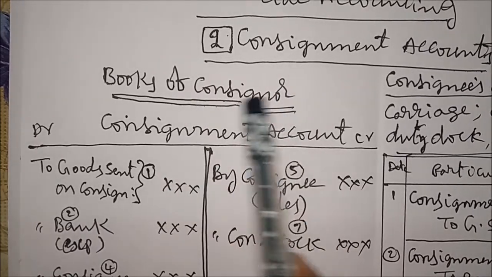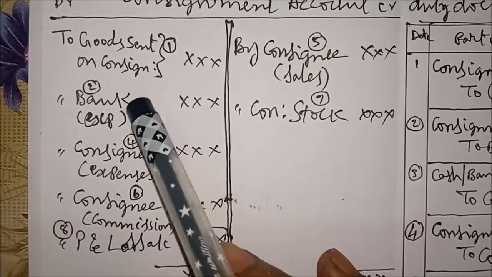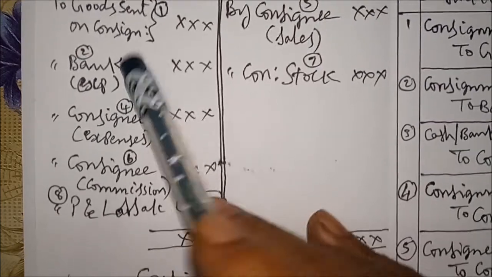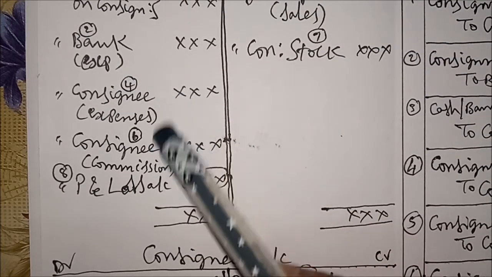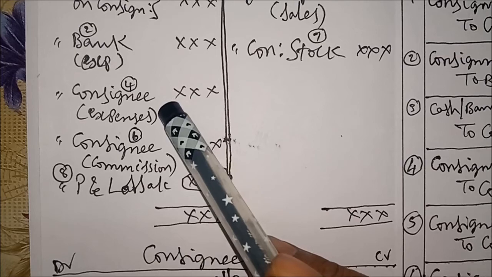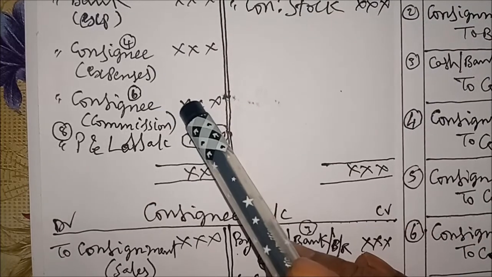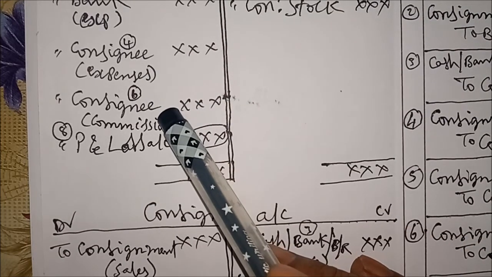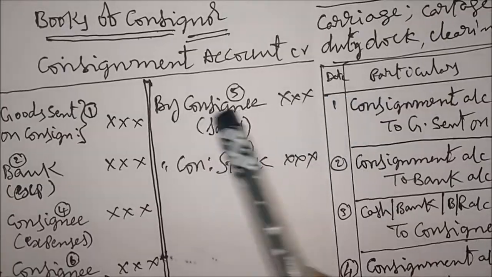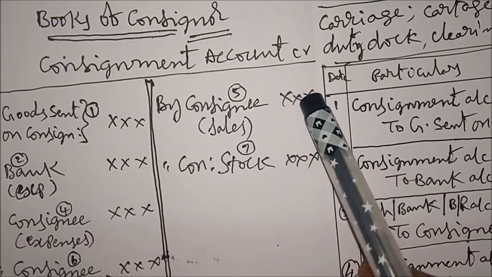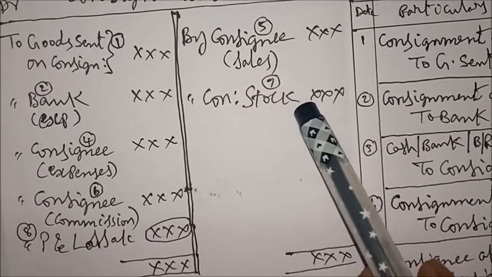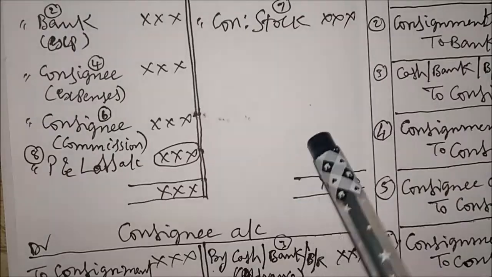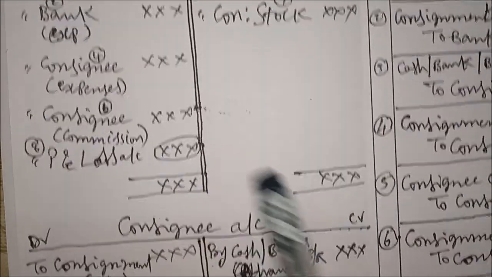Then you assume that we are consignors. So our expenses to bank, and we write consignee name 2 times. To consignee in brackets is expenses, again to consignee in brackets commission, and on credit side by consignee in brackets sales, by consignment stock. After that you balance the account to find out profit or loss.